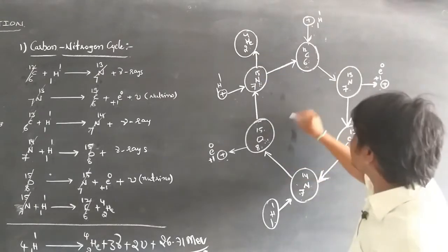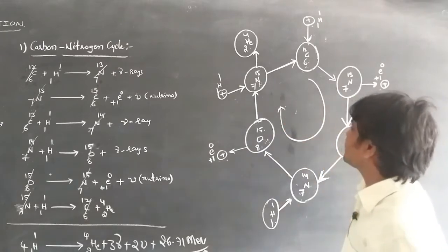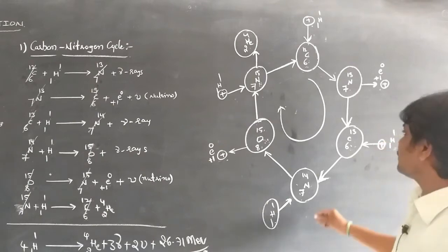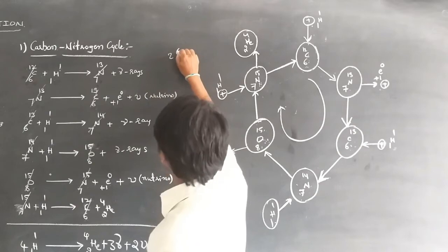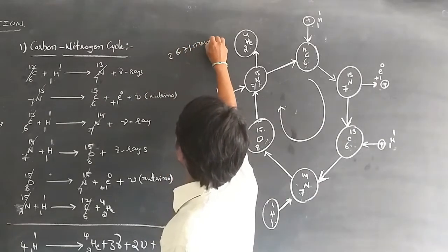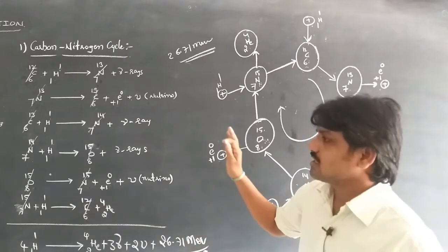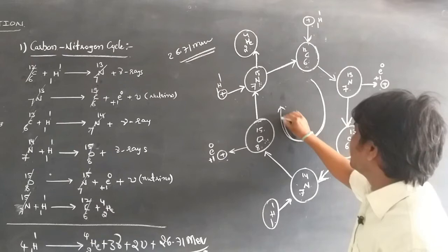So this cyclic process is done continuously in the sun and stars to radiate energy. The total energy of 26.71 mega electron volts is released in the fusion process, and this cyclic process continuously goes on in the sun and stars.